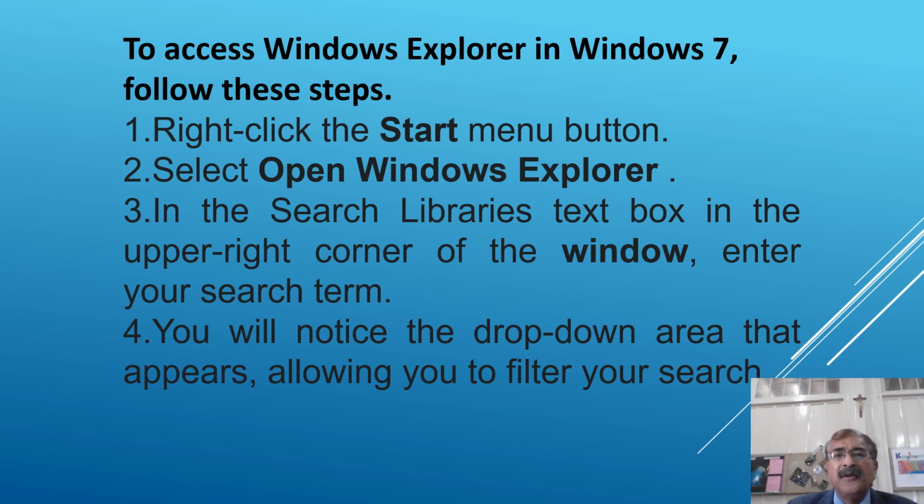Now, how to access Windows Explorer in Windows 7? First, right-click the Start menu button. Select Open Windows Explorer. In the Search Libraries text box in the upper right corner of the window, enter your search item. Whatever you want to search, you have to just type in, okay? You will notice the drop-down area that appears, allowing you to filter your search. So if you are looking for a particular file or folder, just type that.